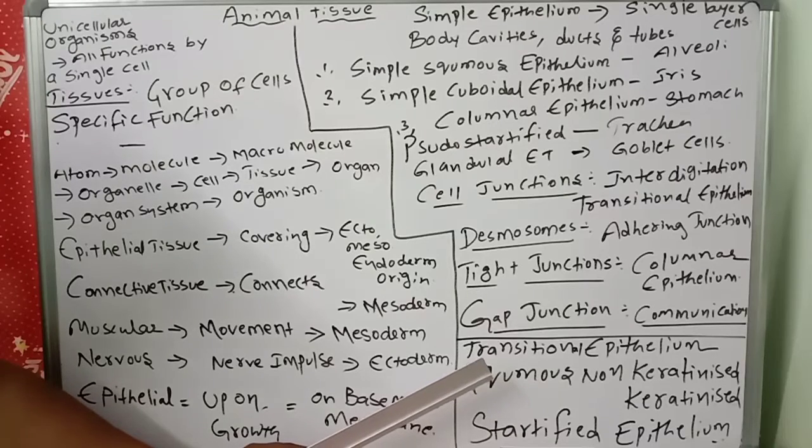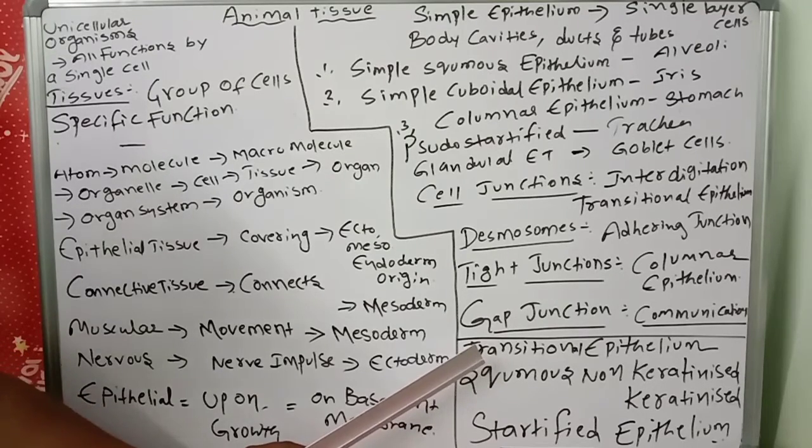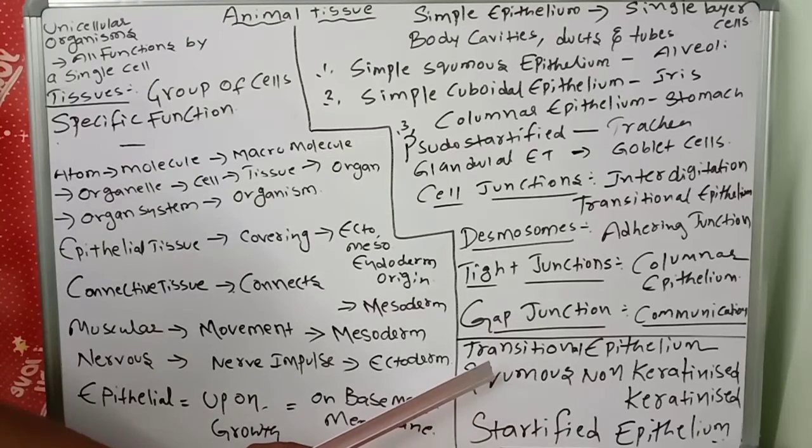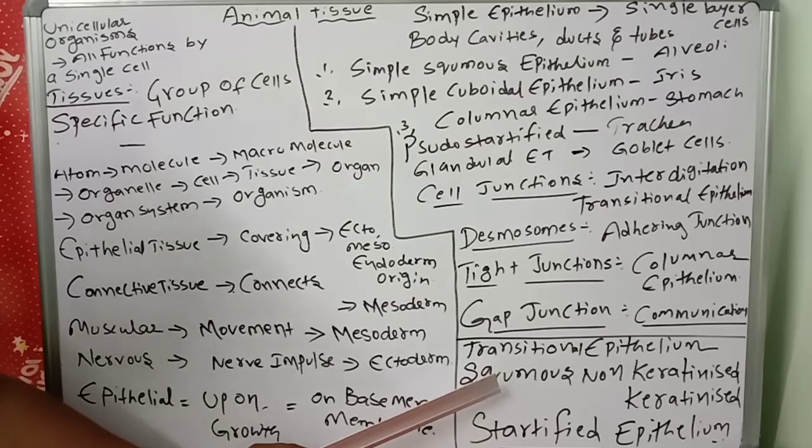The topmost layer, and the middle 2 to 4 layers are pear shaped. So what are the best examples of transitional epithelium? We have stratified squamous keratinized and stratified squamous non-keratinized epithelium. Stratified squamous non-keratinized epithelium is seen in the cornea of the eye and the inner lining of the lips.